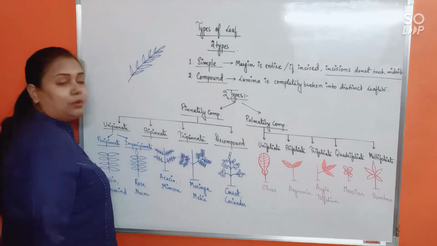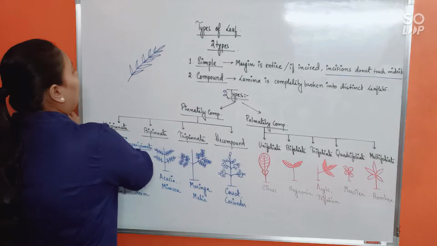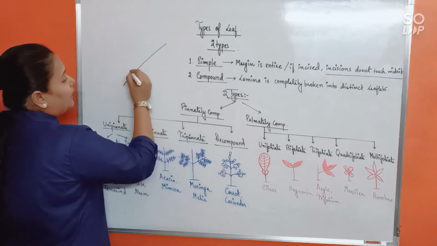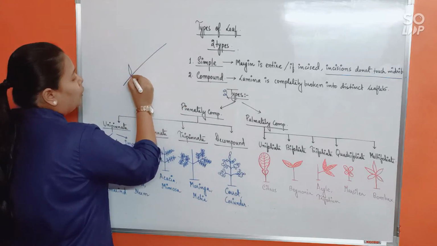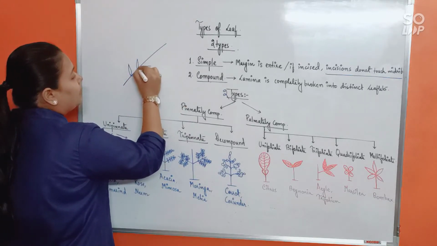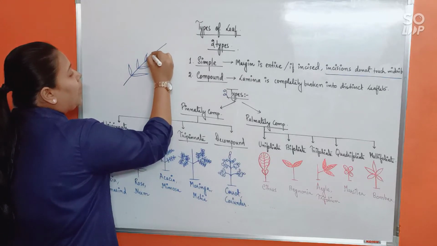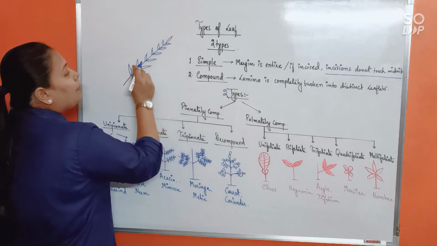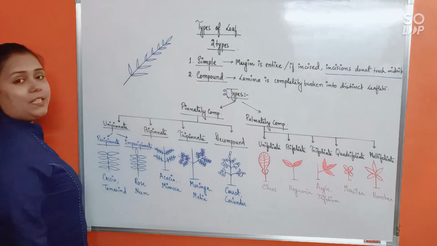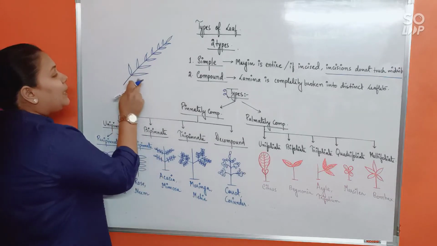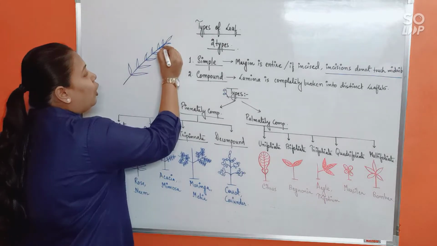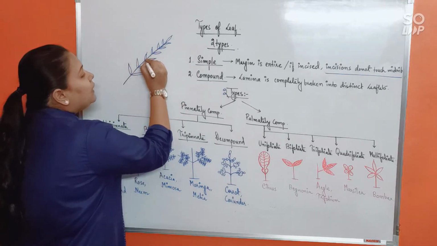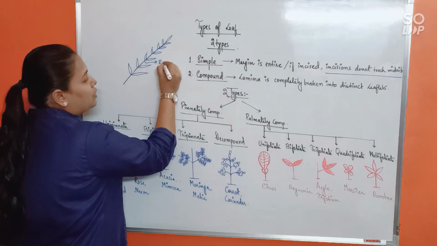First, pinnately compound. In a pinnately compound leaf, the structure of the leaf is going to arise like this. The lamina is divided into small leaflets, which we can also call pinna. These small leaflets can be called pinna, and all the pinna remain attached at a common point. The point of attachment of all these pinna is known as rachis.